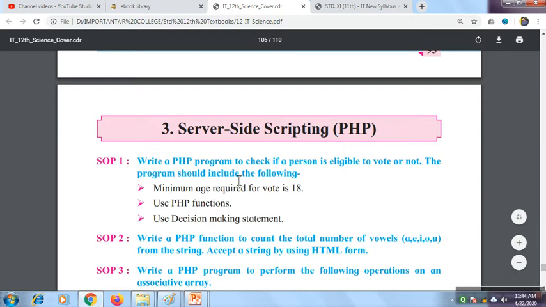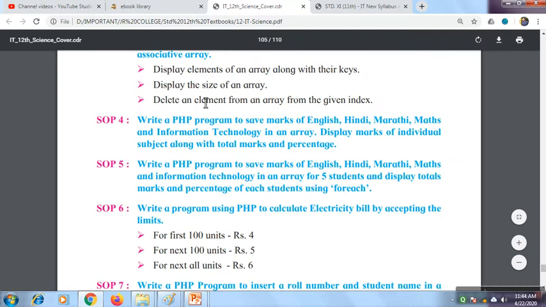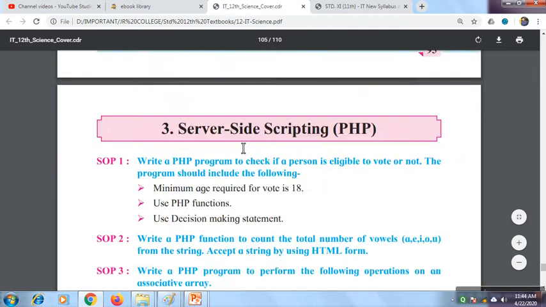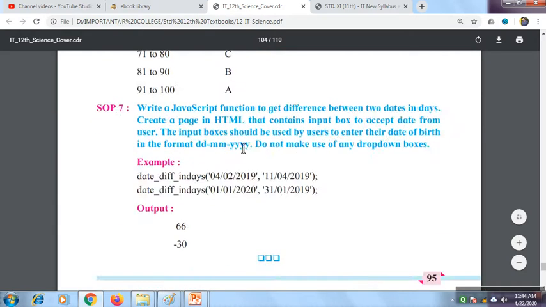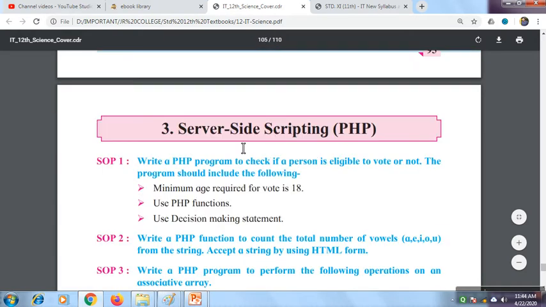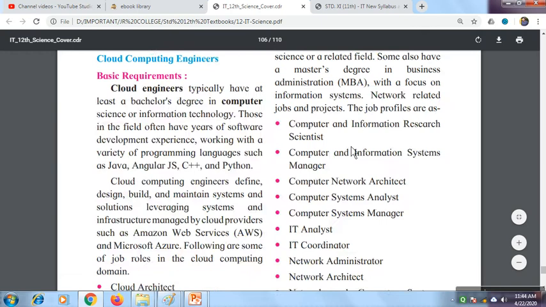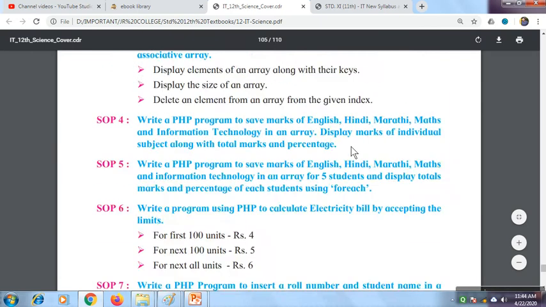So you'll be creating some PHP scripts that will perform some activity. So here 7 practicals are there, and in JavaScript there are 7. So out of 7 you have to perform any 3 for PHP, and for JavaScript any 4. So this is all about the practical portion for science section.